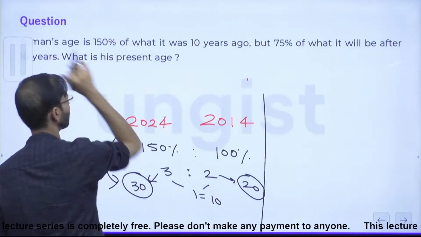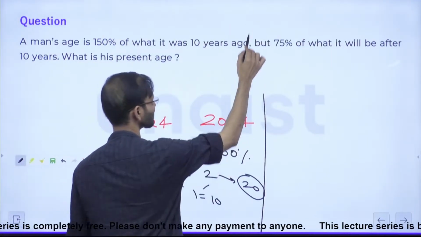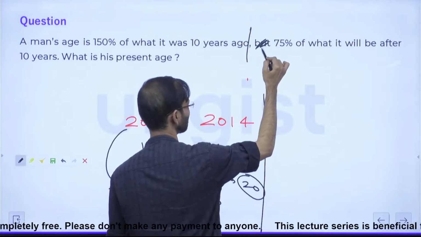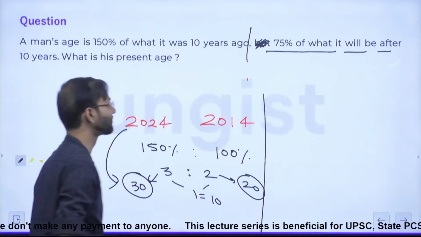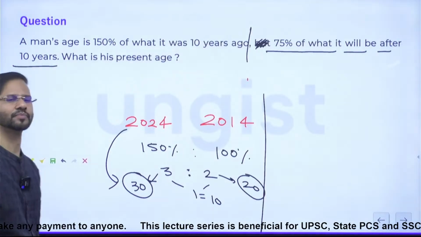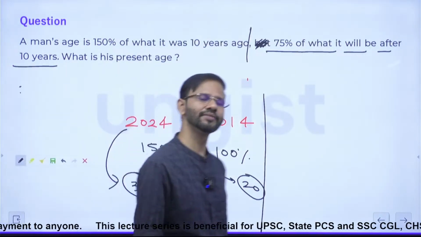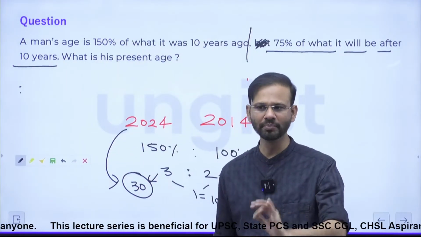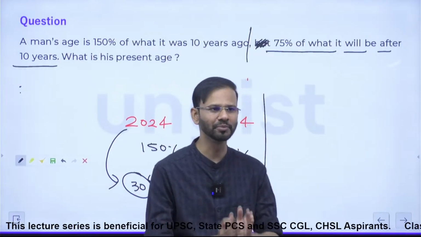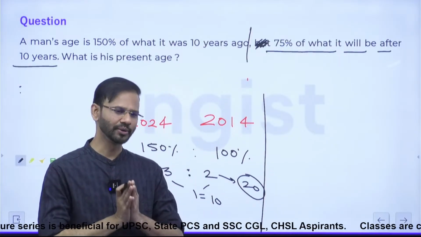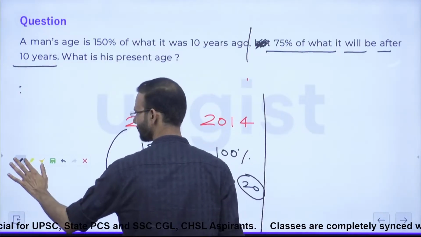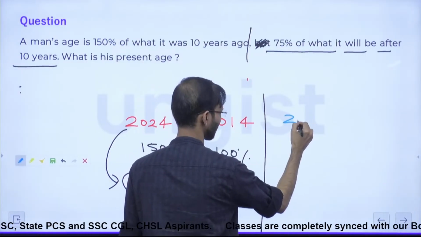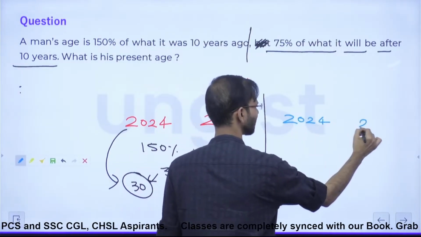Yes, everyone. The second statement is, but leave that aside, 75% of what it will be after 10 years. So it means presently we are running in 2024, right? So let's say 2024 and 2034.